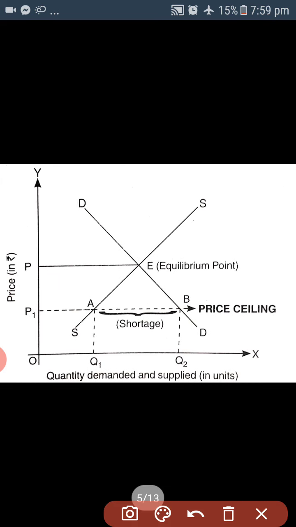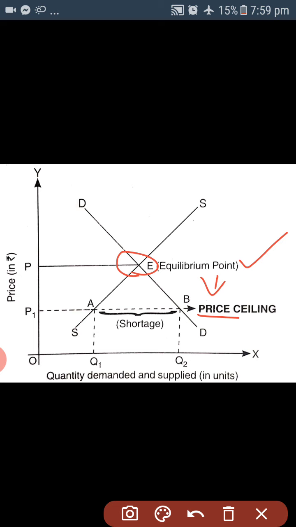Let's see from this diagram that this is the equilibrium price, and here, below the equilibrium price, the price is fixed by the government, because poor people or a few people are not able to afford the equilibrium price of a particular product.